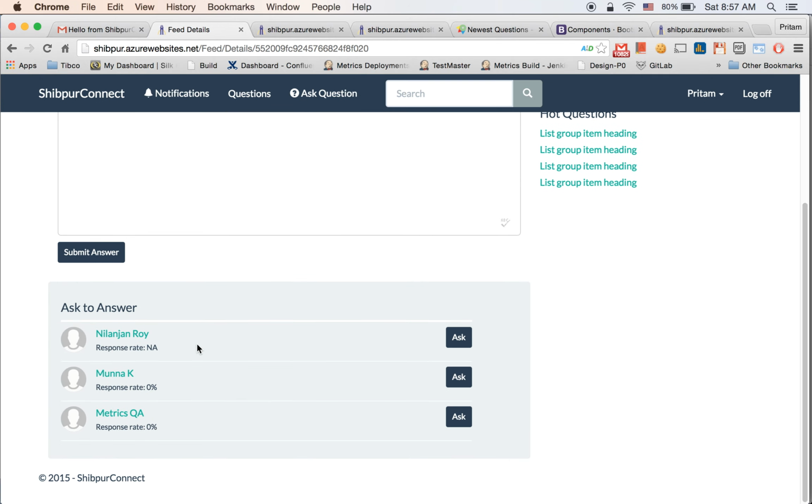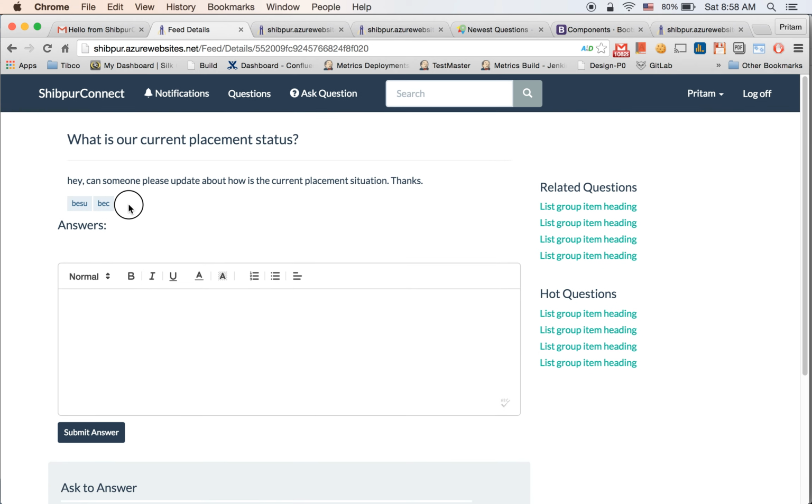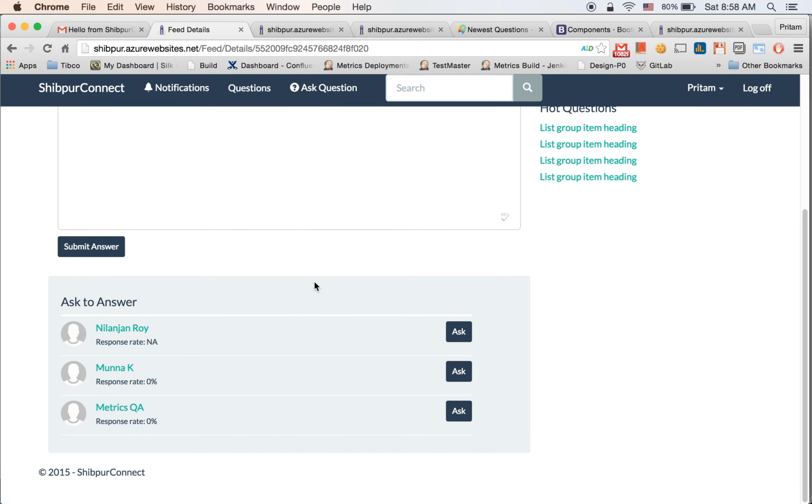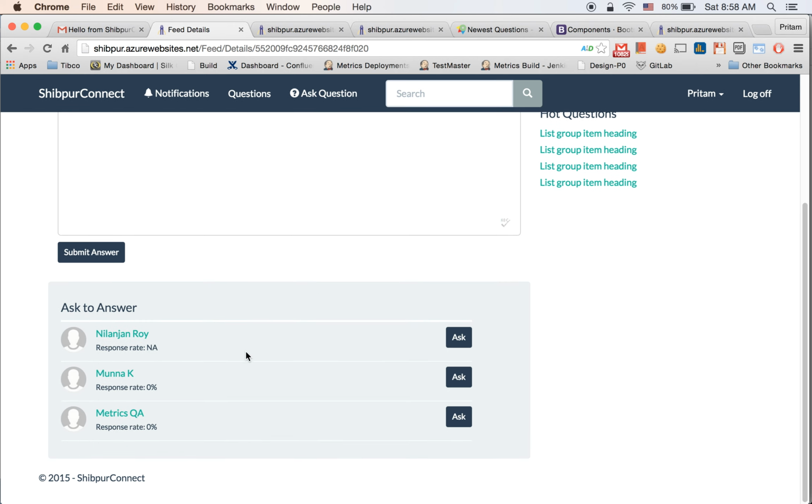Now this feature here is very important. What it does is, we have written a kind of small search engine. What it is doing is basically going through the individual profiles, and whatever tagging you have made here, it's searching those tags in the individual user profiles and retrieving those profiles here. So you can see that, okay, Nilanjan, Manotosh, and this user that I added. So these guys have Besu or BEC in their profile.